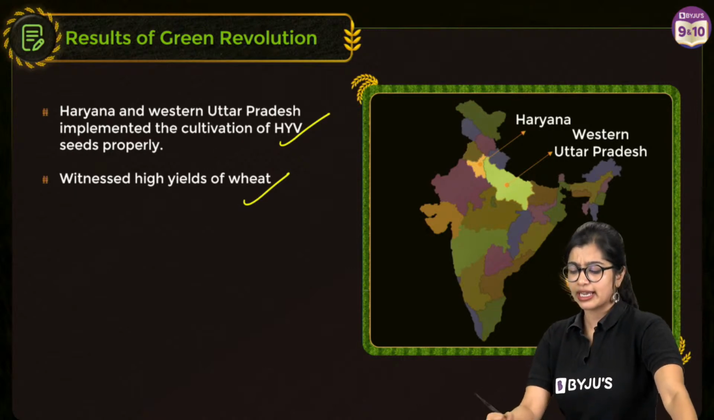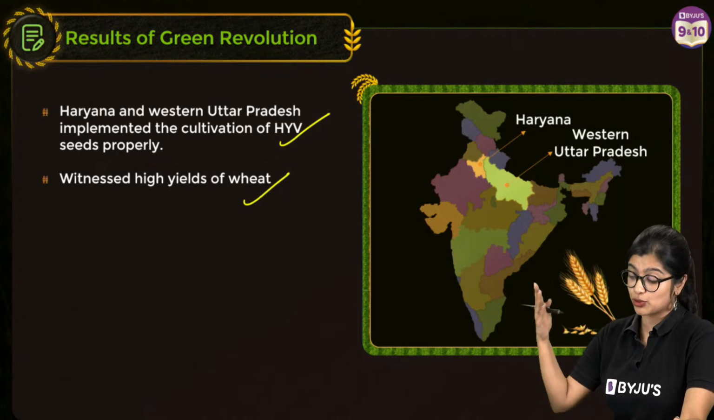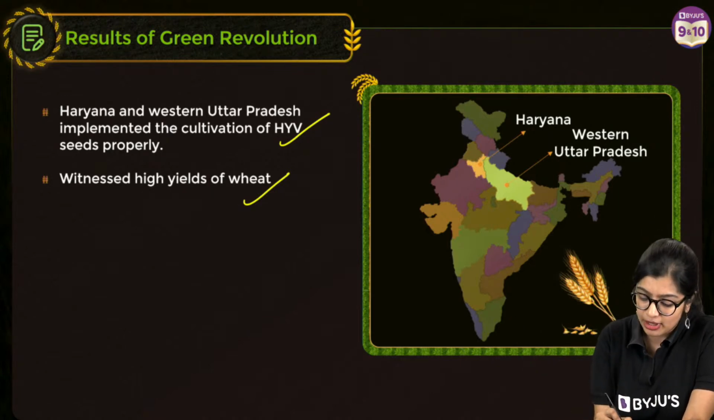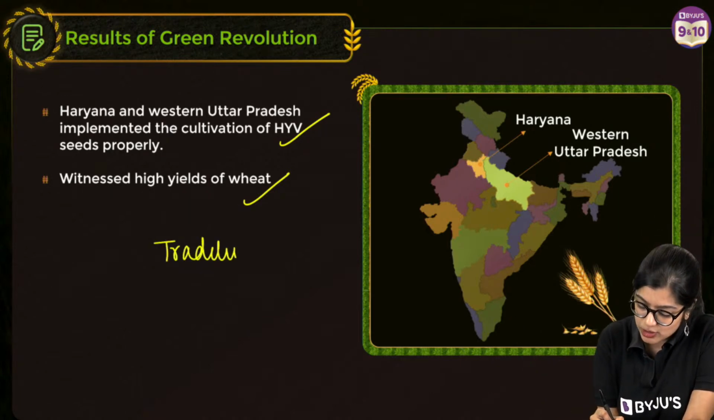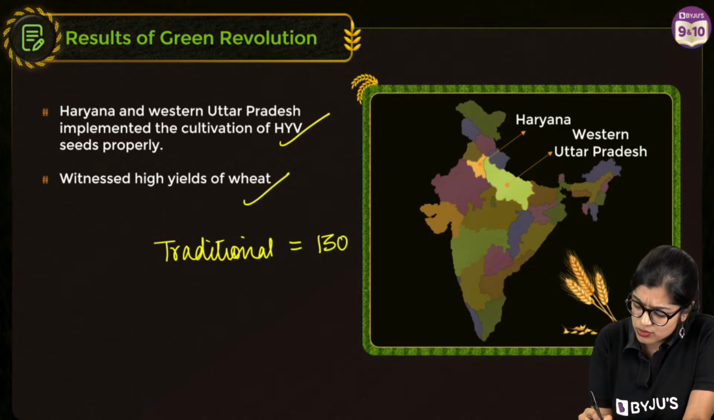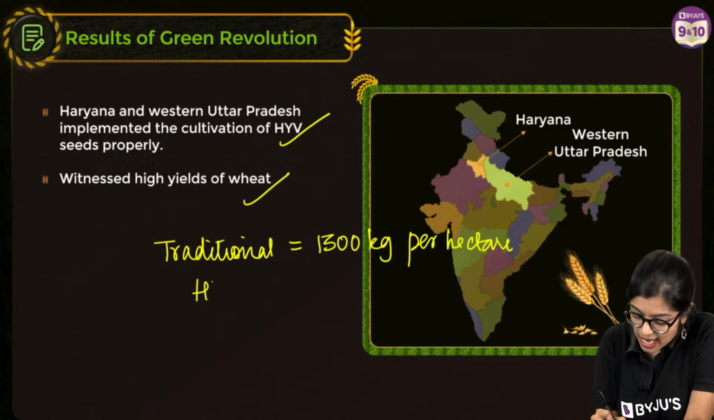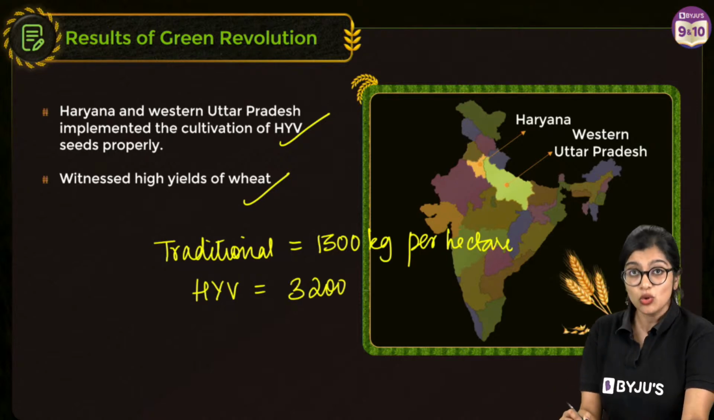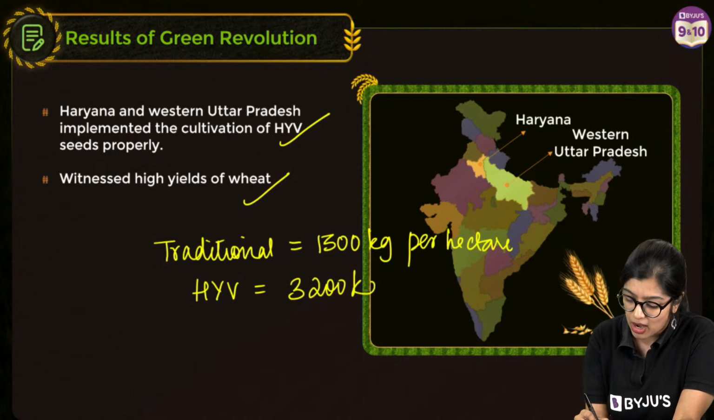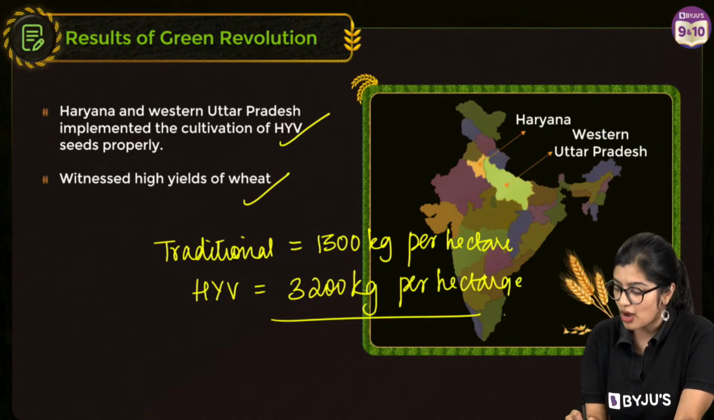So in this particular case, if you look at Palampur also, we saw that the yield of wheat was pretty high. Earlier, from traditional varieties, and in your textbook you can highlight this point, they got about 1300 kgs per hectare of land, right? But with high yielding varieties, we saw that they got about 3200, almost double the amount per hectare of land, right?